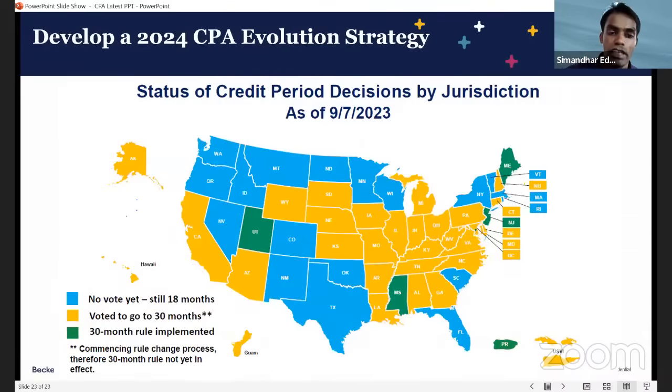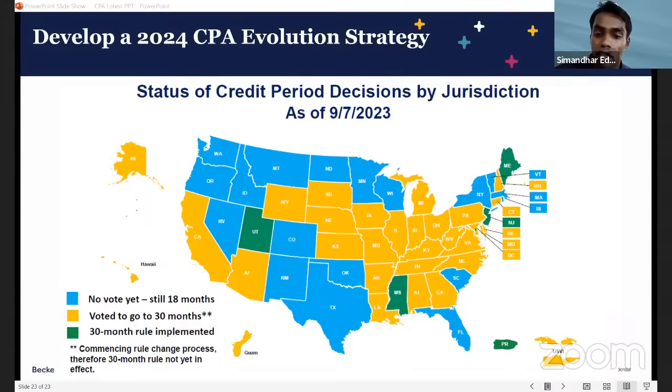Now, who all have voted for 30 months, guys? If you see, the 30-month rule is implemented in all the states which are not for Indian candidates. New Jersey, we never give, because New Jersey requires citizenship. A lot of you ask, sir, why don't you give New Jersey, why not this state, that state? If you are a citizen of New Jersey you will get New Jersey, but are you citizens? So that is the reason we don't give the New Jersey state board. Every state board has a citizenship requirement, residency requirement, social security number requirement. That is one of the reasons why our Simandhar team recommends Montana, sometimes Guam, sometimes Washington, sometimes California, right?